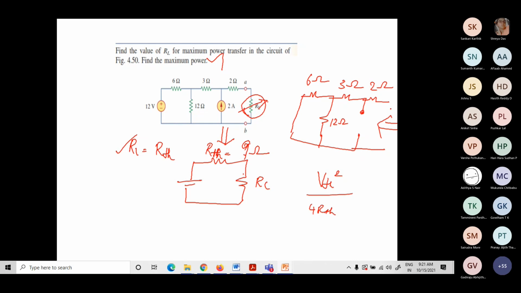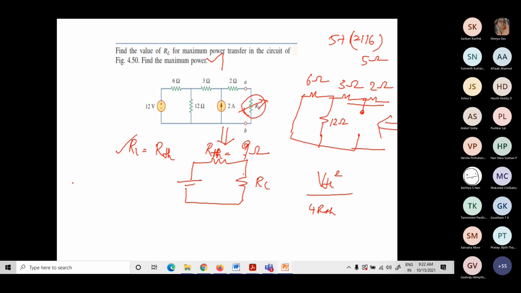Anybody not able to solve? It's simple. Now we are looking at from this side. These two will be in series, 3 plus 2, 5 ohms. Now 12 and 6 will be in parallel. So 5 plus 12 in parallel with 6. You solve, you will get 9 ohms.